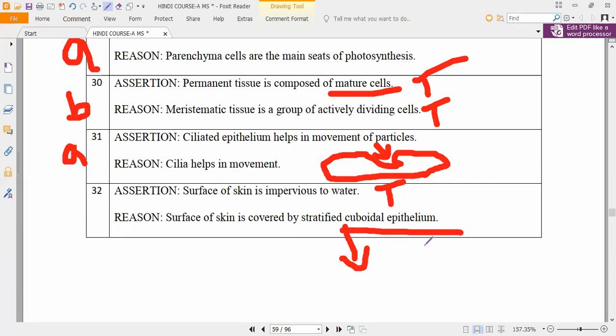Cuboidal epithelium is made for what? Read the text, check the textbook and tell me.